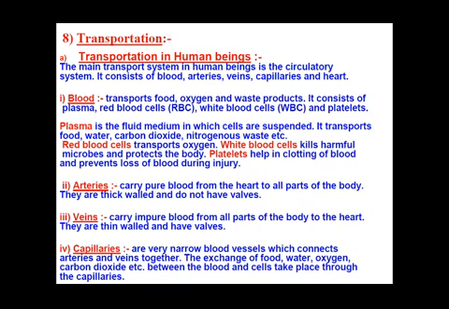In human beings, the main transport system is also known as the circulatory system. What are the different parts which comprise the circulatory system?